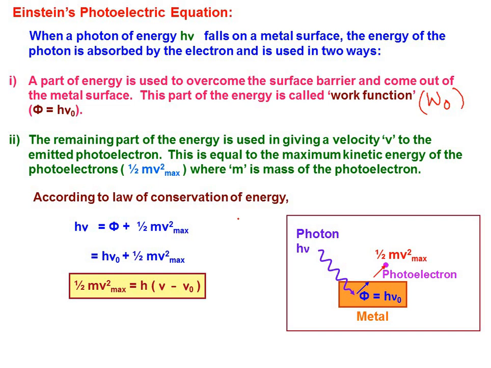to the ejected electron. You can notice here, when you incident the photon, part of the energy will be utilized to take the electron out of the surface. That's clear. From there, the remaining part of the energy of this photon will be utilized to impart its maximum kinetic energy. Are we clear with this?